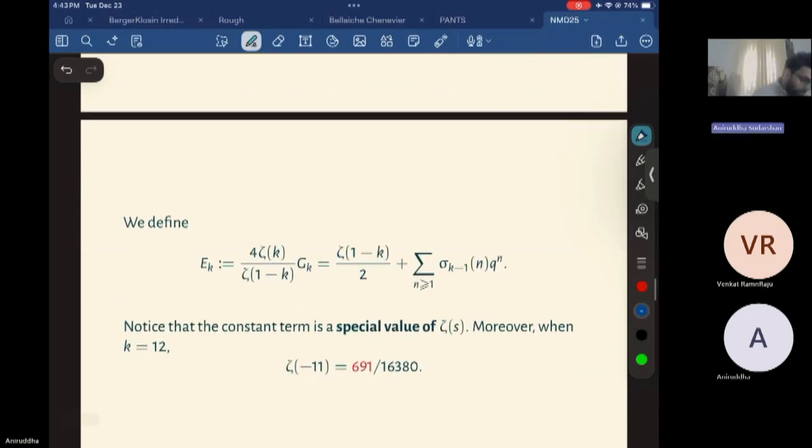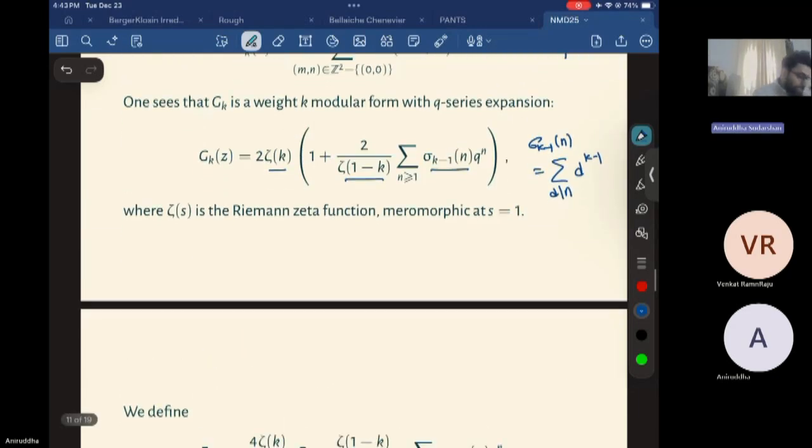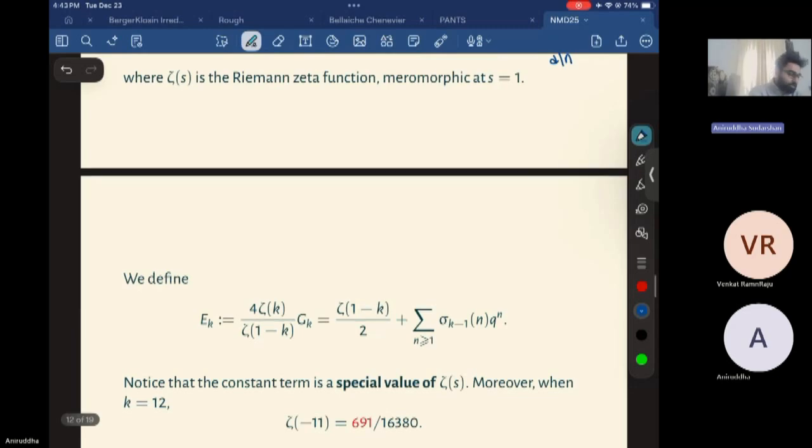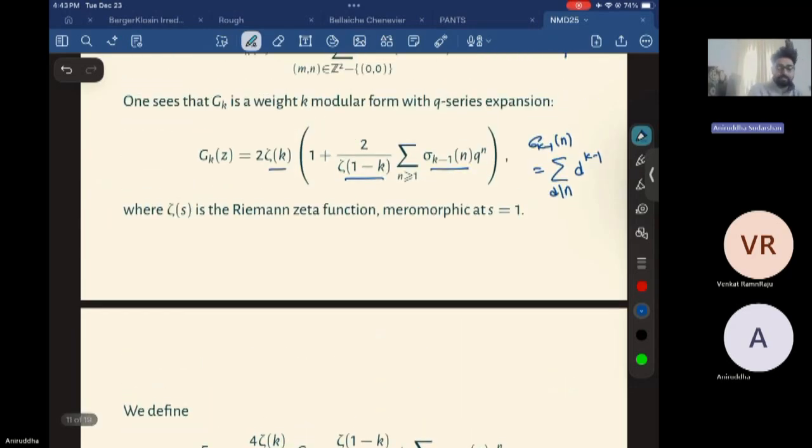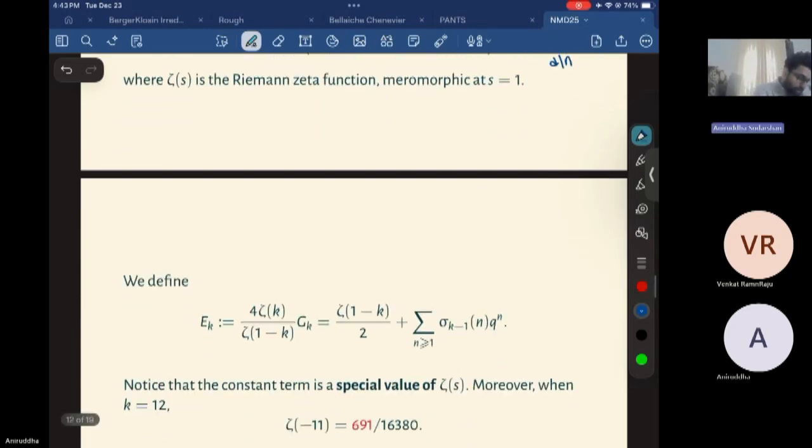So basically we have this Eisenstein series, but we want to make it better. We divide by certain constants to get our new Eisenstein series E_k, which is this constant times G_k, so that the power series, the q-expansion, looks like this simple form: zeta(1 minus k) over 2 plus the summation of sigma_{k-1}(n) q to the n.